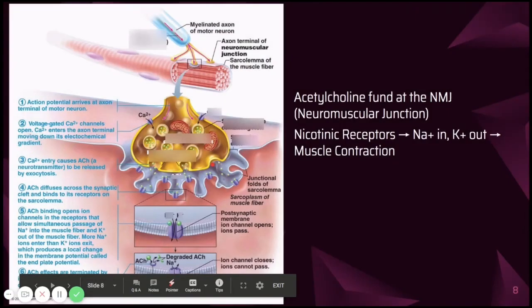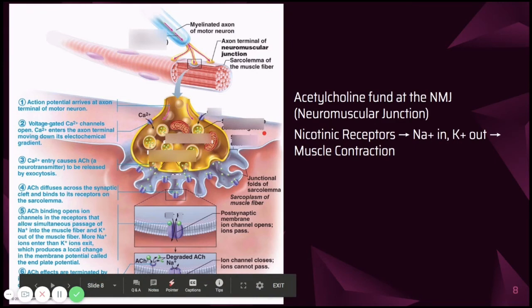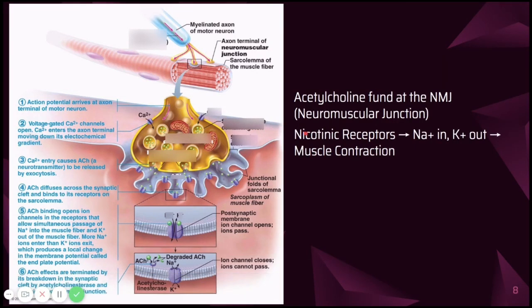So we mentioned that acetylcholine is involved in muscle contraction. Acetylcholine is found at the neuromuscular junction, which is the connection between a motor neuron and muscle fiber. When the muscle needs to contract, acetylcholine is released by the motor neuron into the synapse, and it will bind to the nicotinic receptors. These ionotropic receptors will open up their gates so that sodium can flow in and potassium can flow out. And because more sodium flows in than potassium flowing out, the muscle cell will be depolarized and will be stimulated to contract.